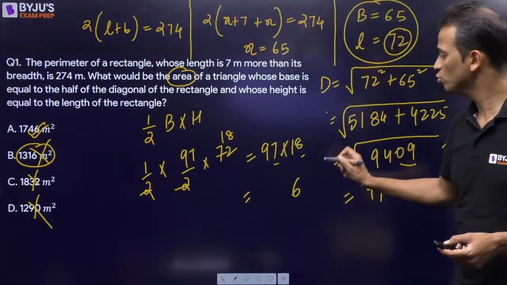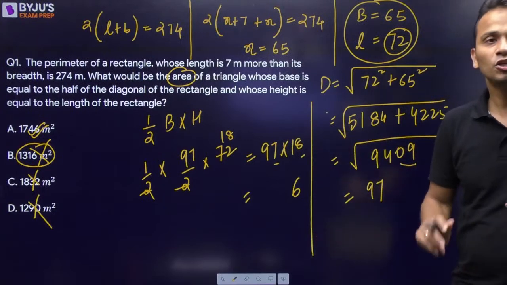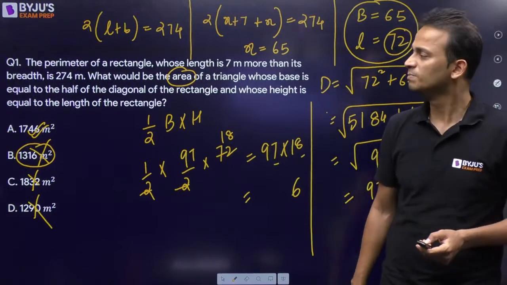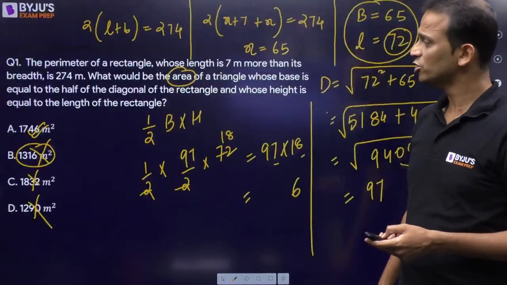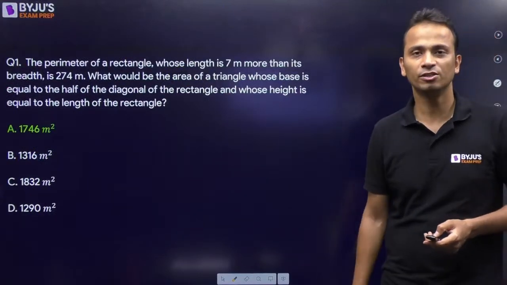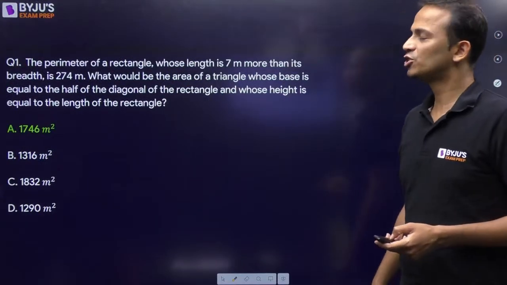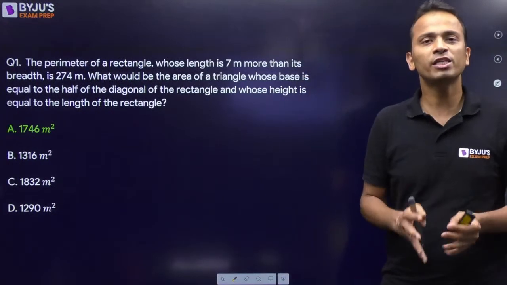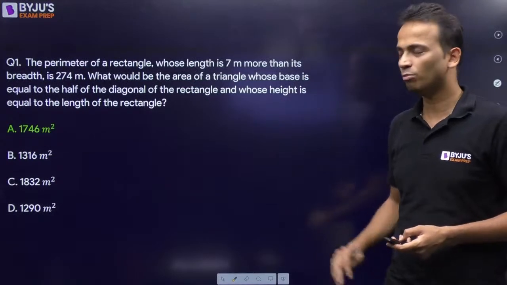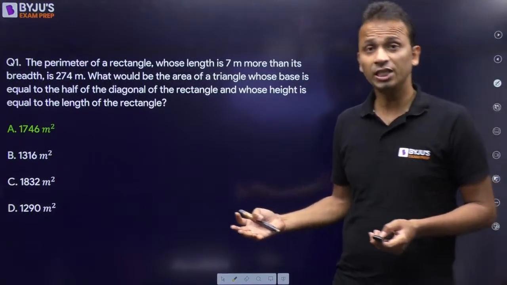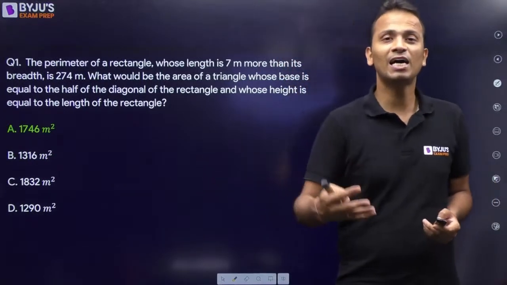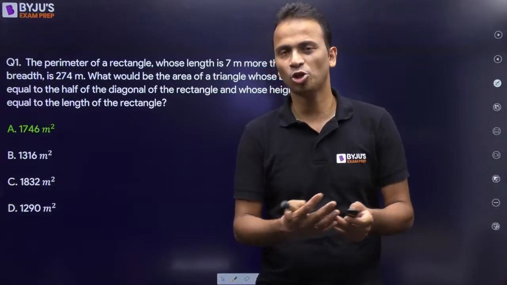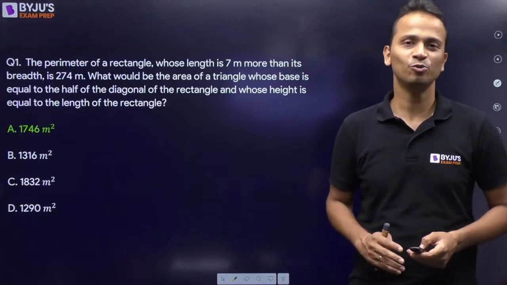So I have used some approximation techniques to calculate my final answer. Right. So Resham has already given an answer. That is option A. So yes, option A is the correct answer for this question. Now let's quickly move on to the next question. This question was slightly, I'll not say difficult, but I would say calculative. Calculative ज़्यादा था question. बहुत सारी calculations थी that was intentionally made, so that you'll start remembering the squares, or you start knowing the shortcut methods of finding the squares and square roots of some numbers.